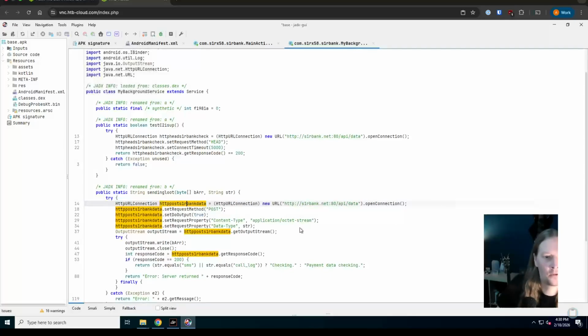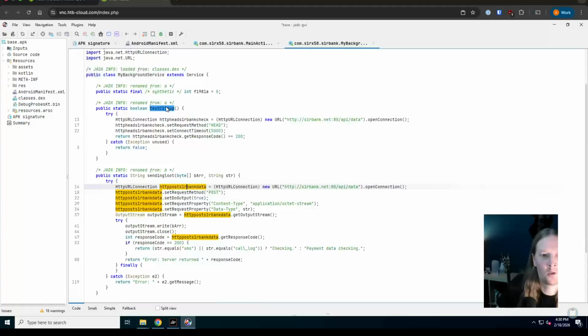All right, so we've got these two things here. One is checking if that is up, sending a head request, giving it a timeout, and waiting for a 200 code to check everything's okay. Then we've got another one to actually send out a blob of data.